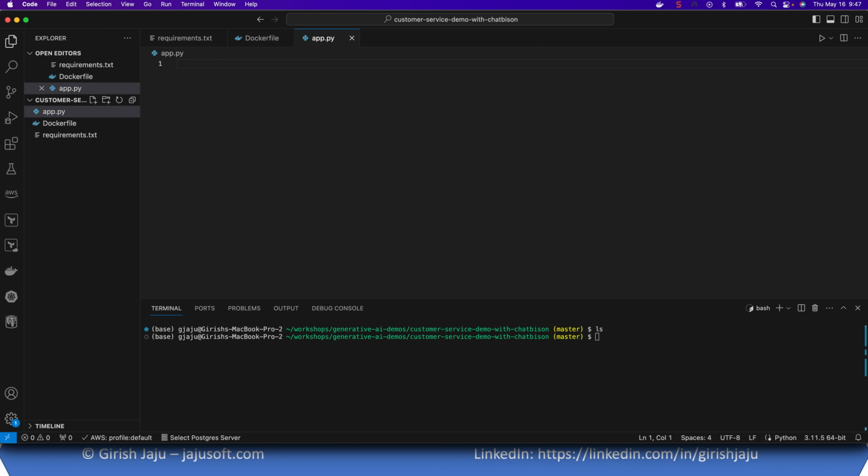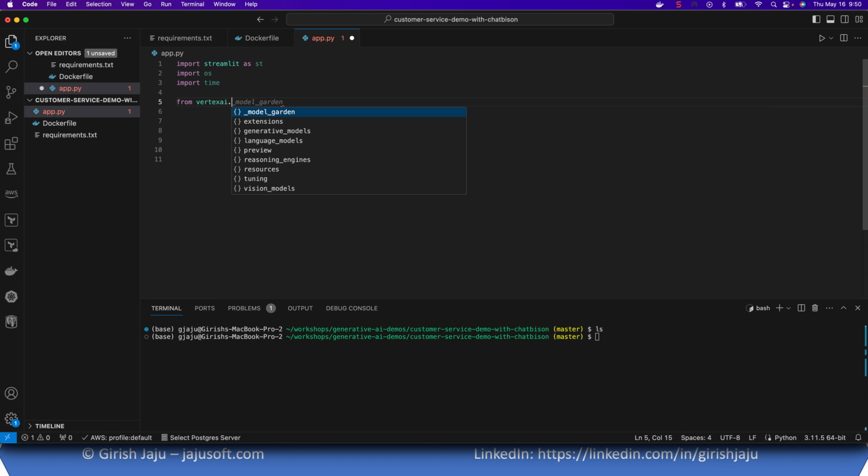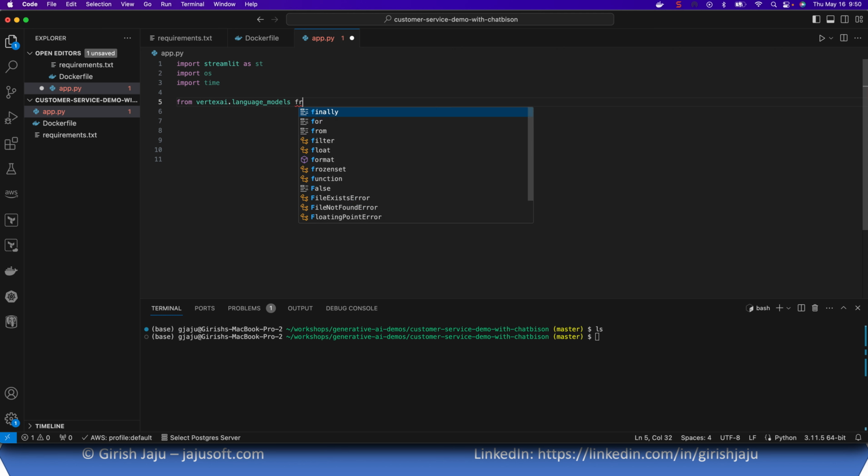So let's just say import streamlit as st. Let's also import a couple of other packages: os, and we will also need time, and let's import chat model from vertexai.language_models.